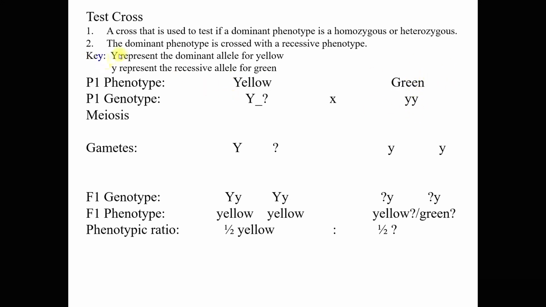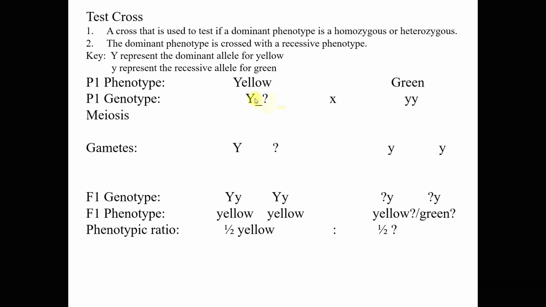So now, always start before you draw your genetic diagram, you start with the key, right? Because you need to represent which letter represents such allele. So capital Y represents the dominant allele for yellow, then small letter y represents the recessive allele for green. So P1 phenotype, P1 means to say first generation of parent. Okay, so P1 phenotype will be yellow and green. So the P1 genotype will be yellow. So yellow mesti ada capital Y kan, and then we have unknown.